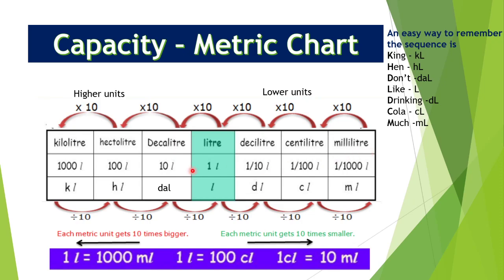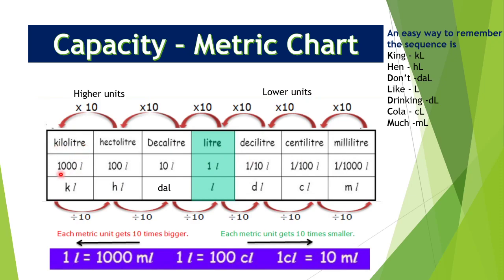Now here kiloliter, kilo meaning is thousands, hectoliter, hecto meaning is hundreds, decaliter, deca meaning is tens. This deciliter, deci meaning is tenths, centiliter, centi meaning is hundredths, milliliter, milli meaning is thousandths, and these are your lower units.